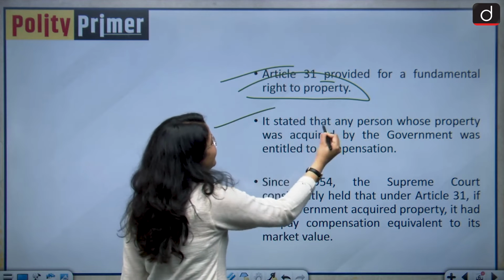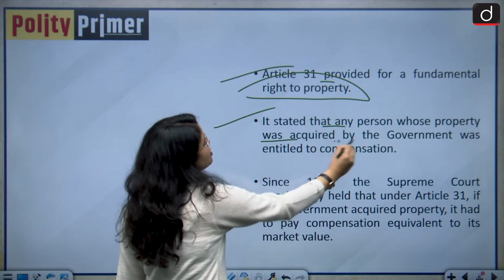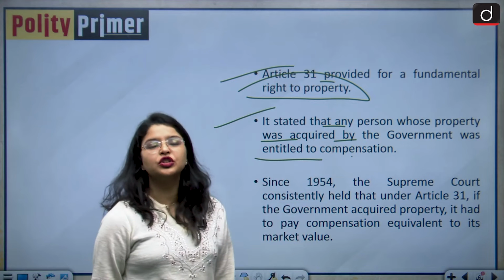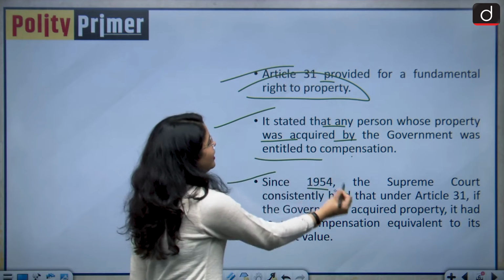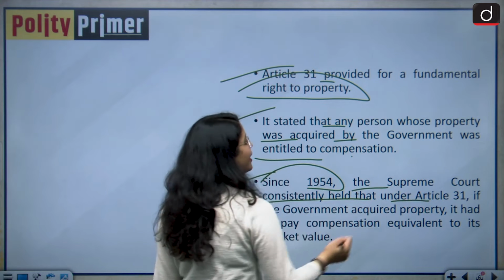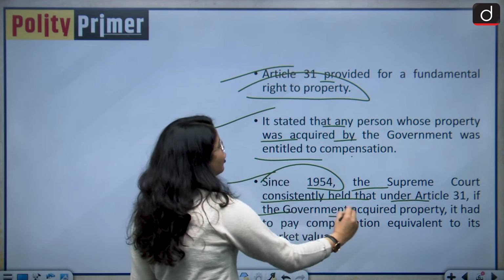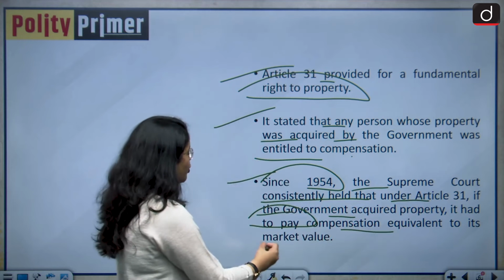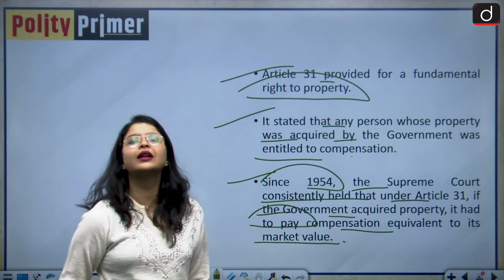It stated that any person whose property was acquired by the government was entitled to compensation. And since 1954, the Supreme Court consistently held that under Article 31, if the government acquired property, it had to pay compensation equivalent to its market value.